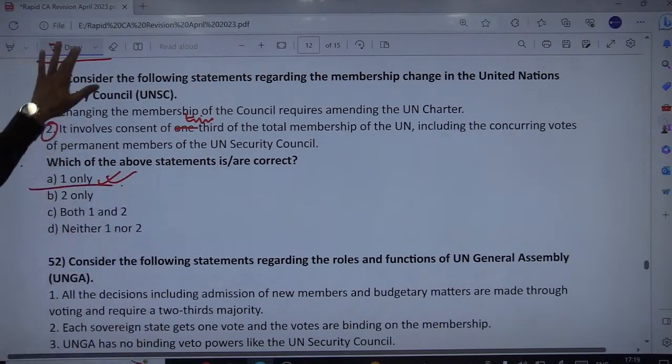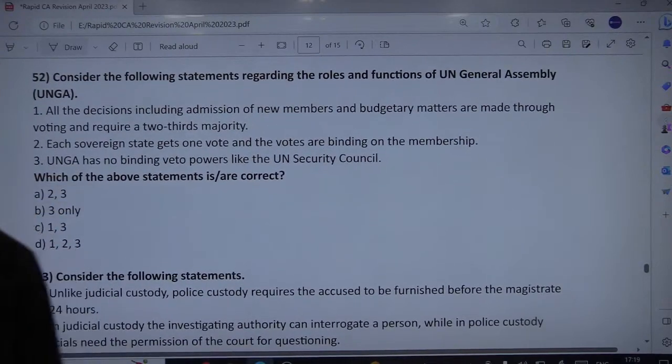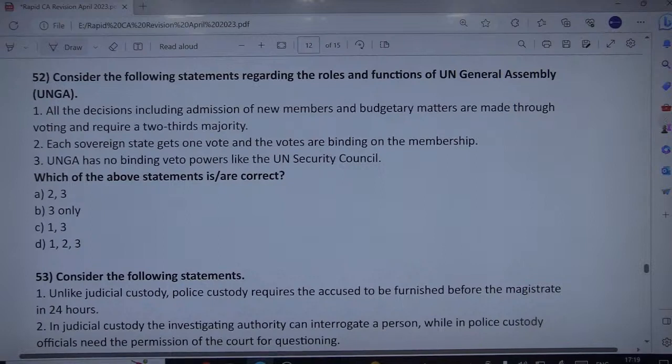Next is UNGA regarding the roles and functions of United Nations General Assembly.